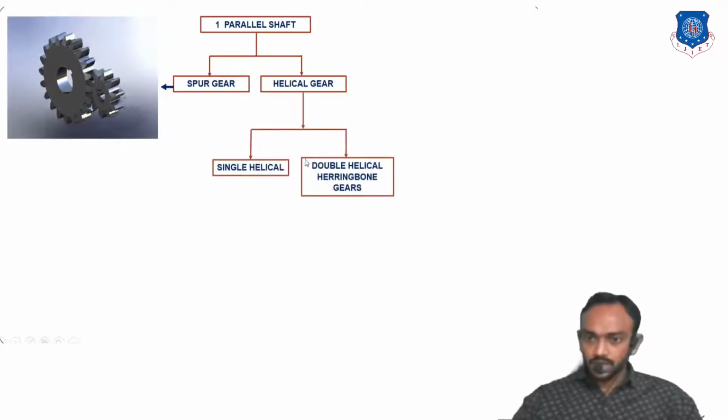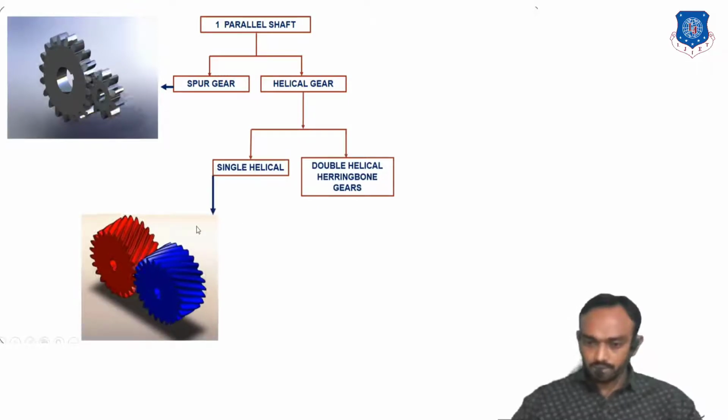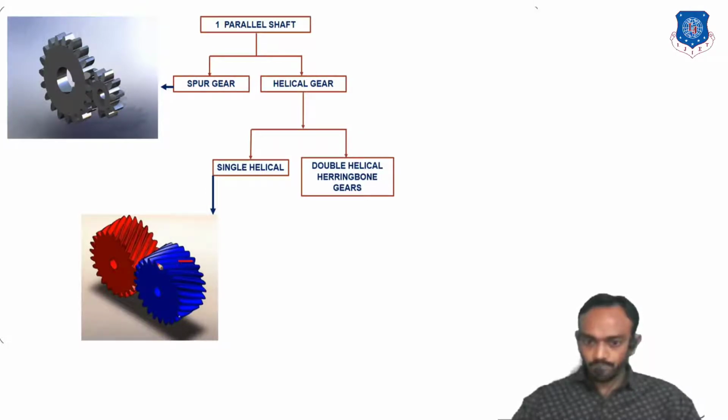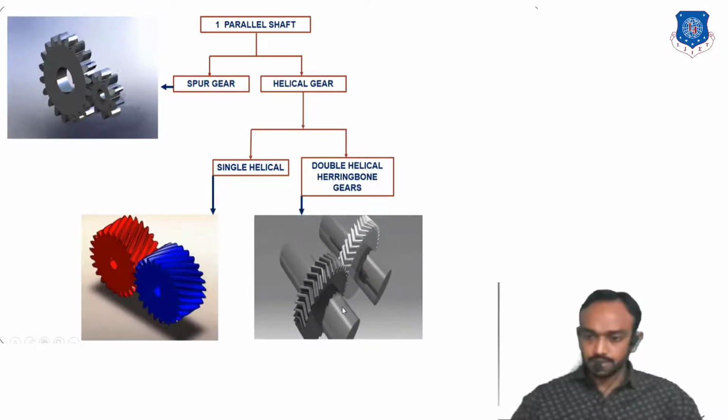In helical there are 2 types, single helical and double helical. Check out the helical gear. You can see that in a helical gear the teeth make some angle to the axis of the shaft. If this is the shaft axis, your teeth will make some angle with the shaft. So that is called single helical. There is also double helical, in which there are 2 helical teeth on a gear.